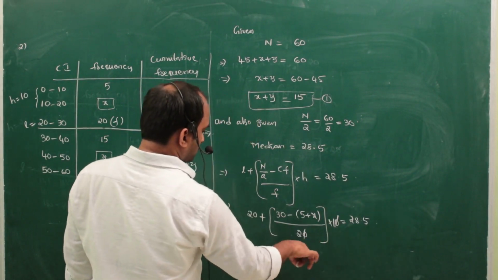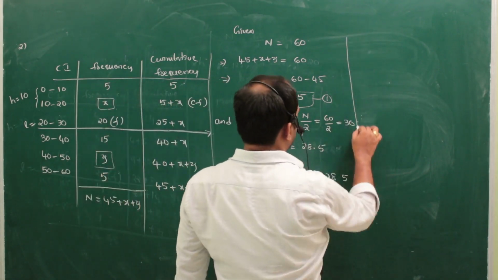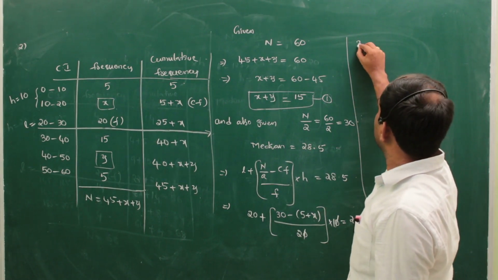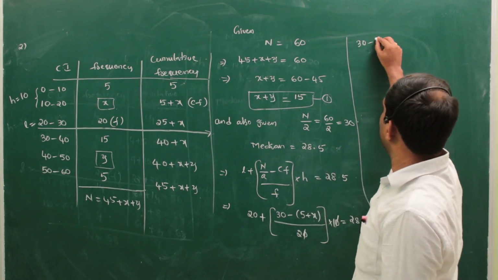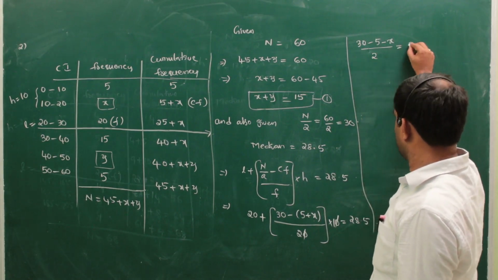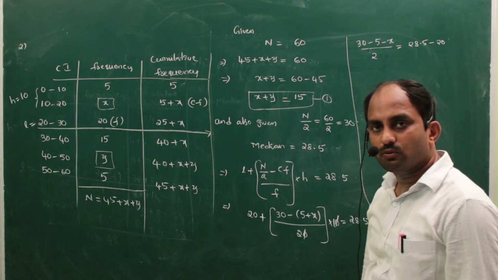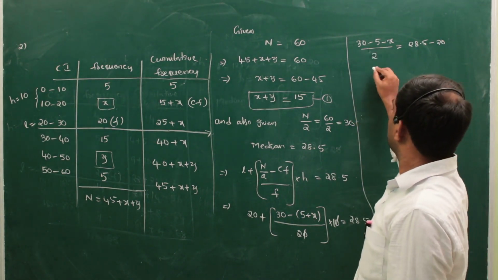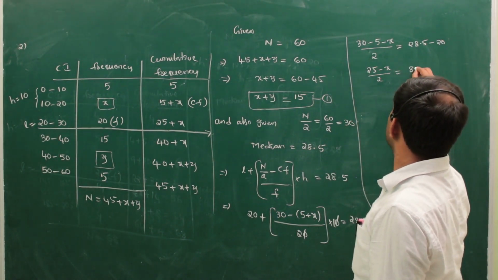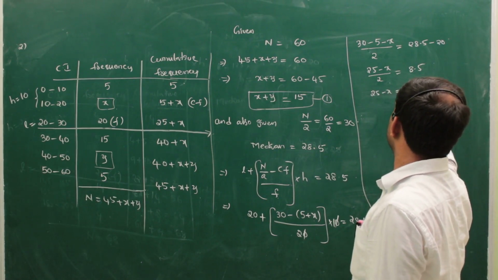28.5. Zeros cancel. We want the x value, that's why 20 carries to the right side. So plus 20 becomes, what is that? Minus 20. That means 30 minus 5 minus x, by 2, is equal to 28.5 minus 20. 30 minus 5 means how much? 25 minus x by 2 is equal to, this is how much? 8.5. 25 minus x is equal to 8.5 into 2.